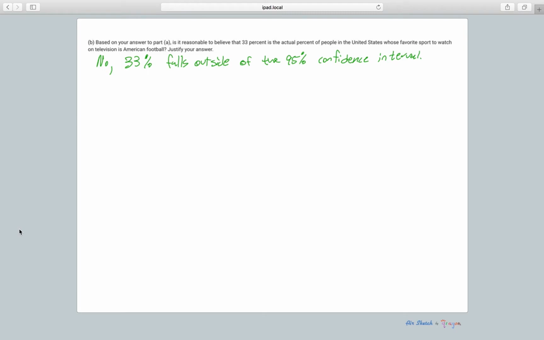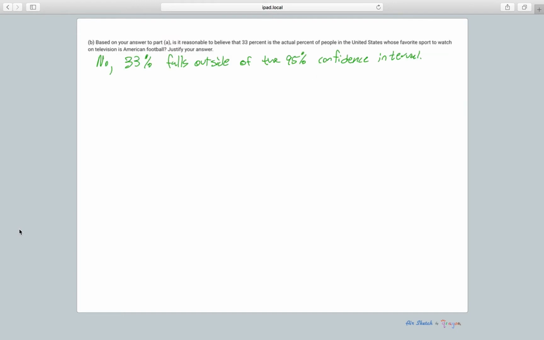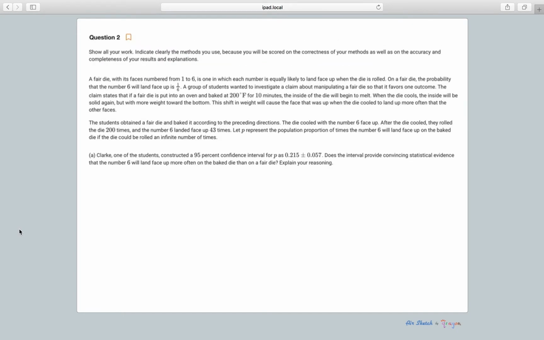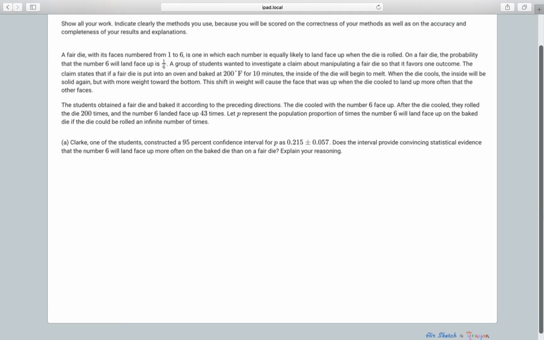All right. Next. Cool, so question 2. A fair die with its faces numbered from 1 to 6 is one on which each number is equally likely to land face up when the die is rolled. On a fair die, the probability that a number 6 will land face up is 1 out of 6. A group of students want to investigate the claim about manipulating a fair die so that it favors one outcome. The claim states that if the fair die is put into an oven at 200 degrees Fahrenheit for 10 minutes, the inside of the die will begin to melt.